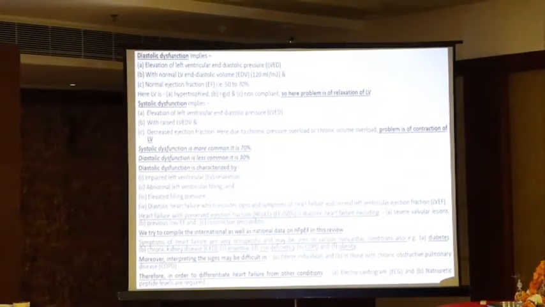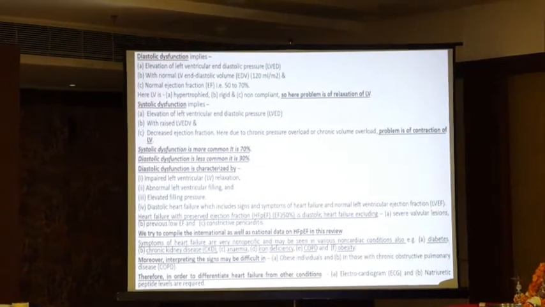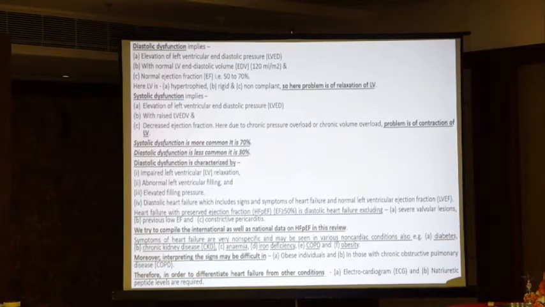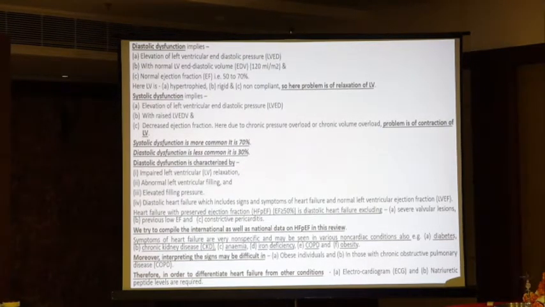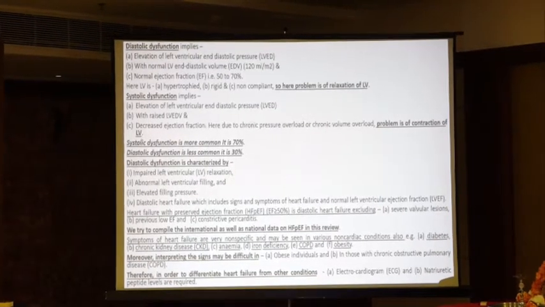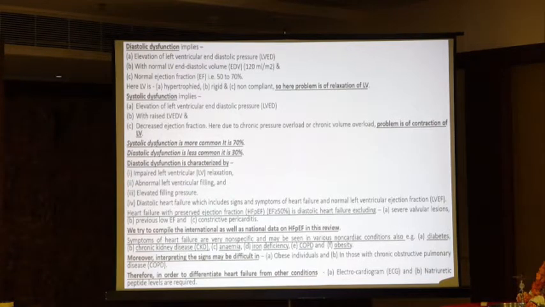Then diastolic dysfunction is characterized by what? Number one, impaired left ventricular relaxation, abnormal left ventricular filling, elevated filling pressure, and diastolic heart failure, which includes signs and symptoms of heart failure and normal left ventricular ejection fraction. Heart failure with preserved ejection fraction means ejection fraction should be more than 50%.